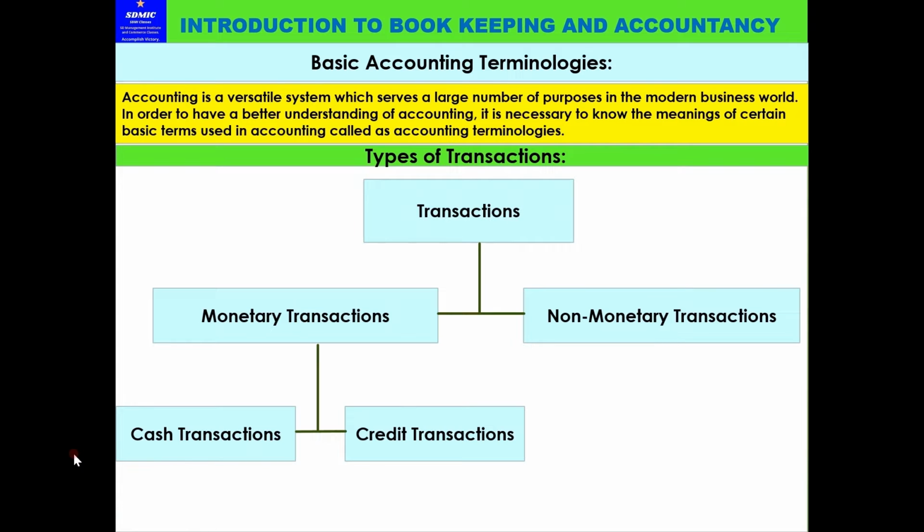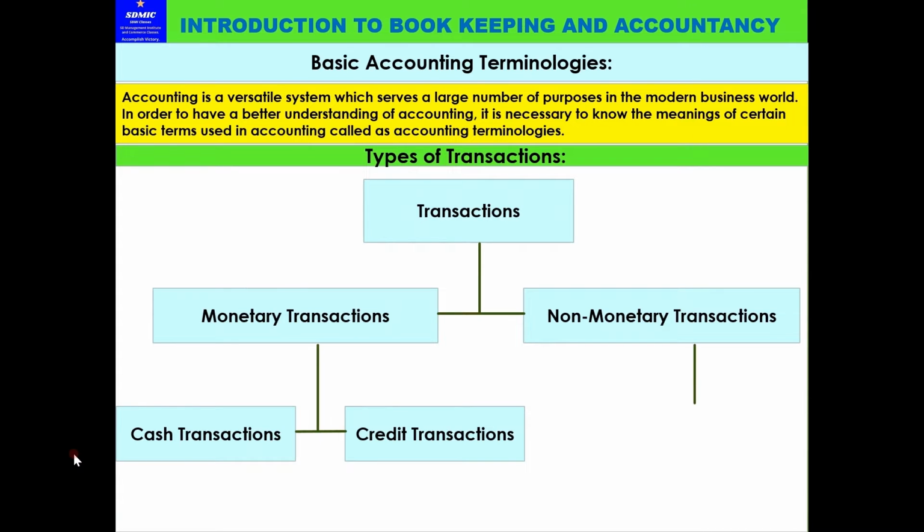Goods have gone or been received, but the consideration is not received at that time. The consideration will be received after the stipulated time as agreed by the creditor, the business and the customer.